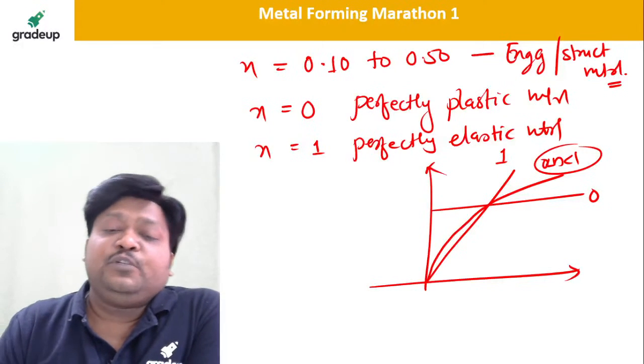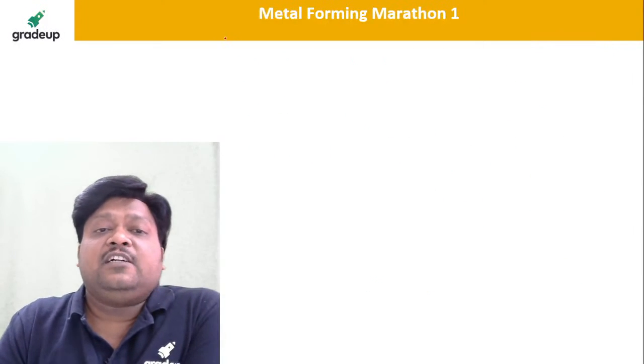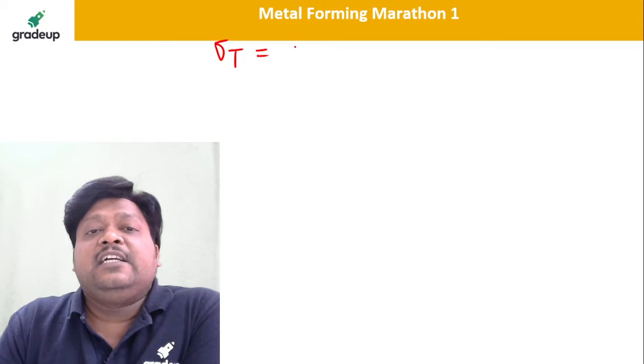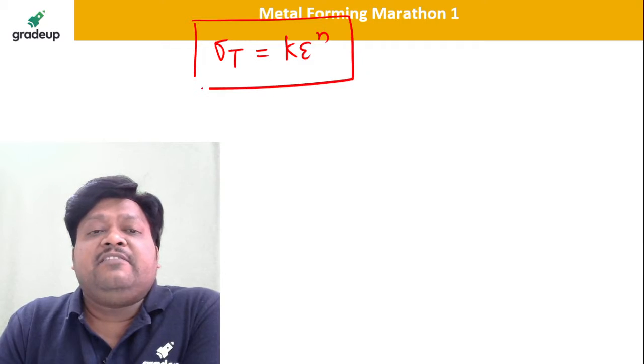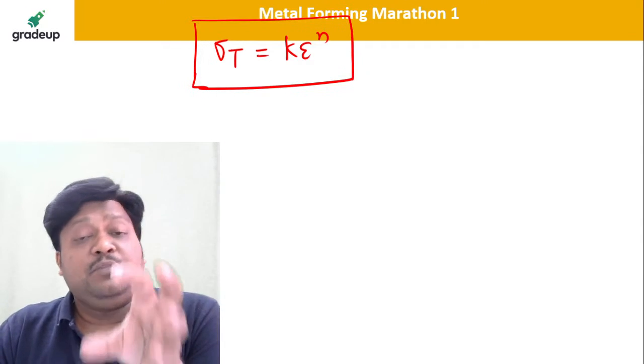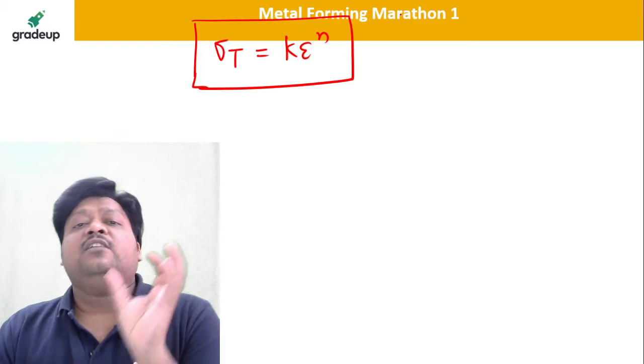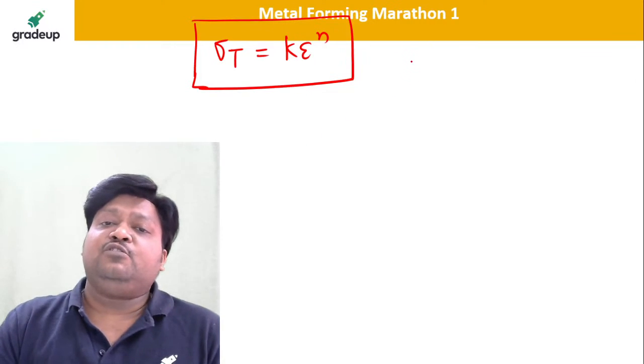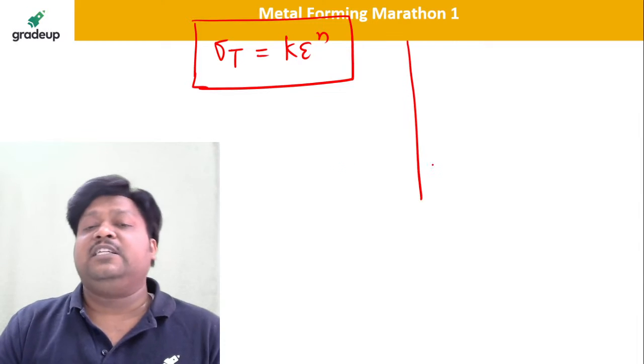K is the strength coefficient. Sigma t, the true stress, is equal to K into epsilon to the power n. Based on this equation also, we are getting many questions in the GATE examination. So definitely we are going to solve some very important questions based on this particular relation, the flow curve relation.